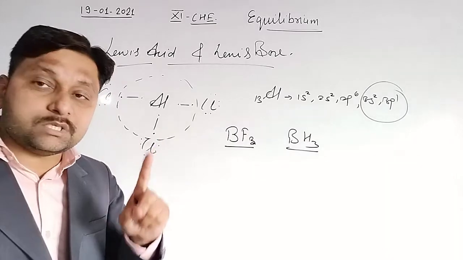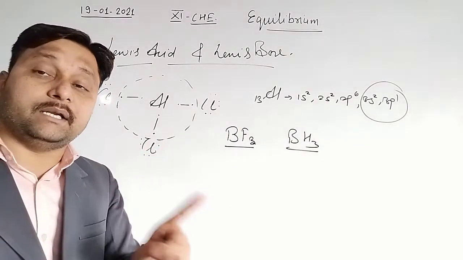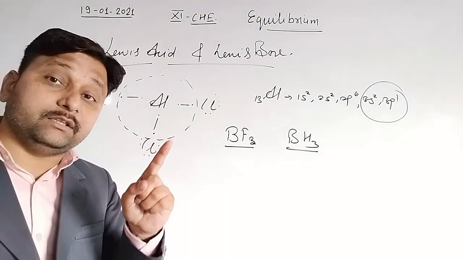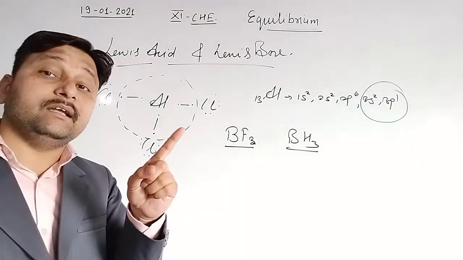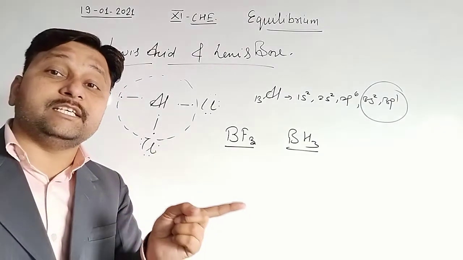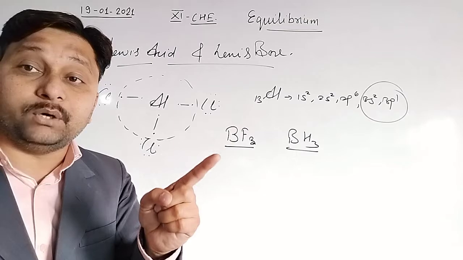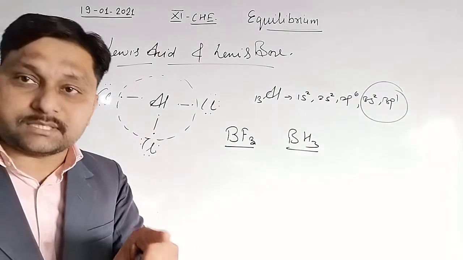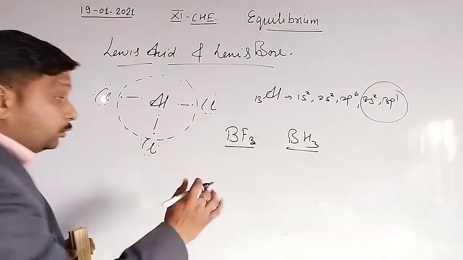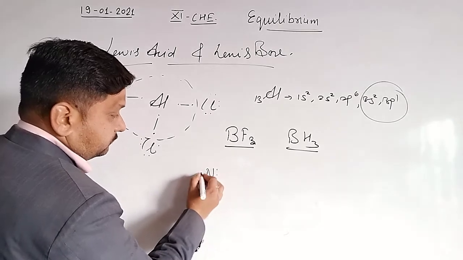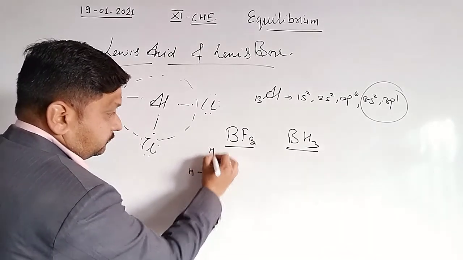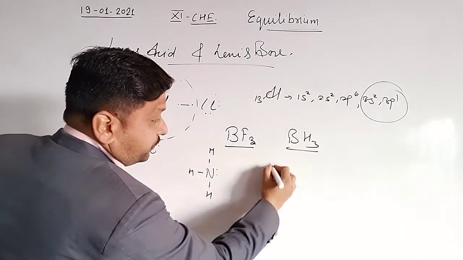Lewis bases are those in which the central atom contains a lone pair, and that atom has a tendency to donate this lone pair to any compound that wants to gain electrons. Clear? Like ammonia. Like phosphine.